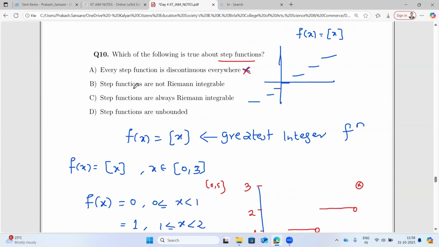So option B is not correct. It says that it is not R integrable, whereas we have seen that it is R integrable. And "step functions are unbounded" is also not correct, because they are always bounded. So step functions are Riemann integrable always.